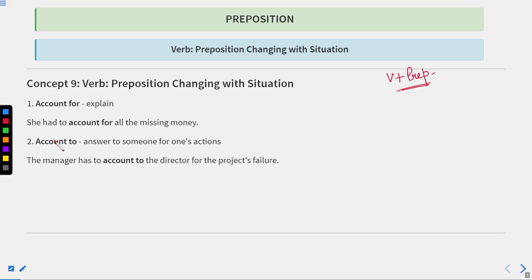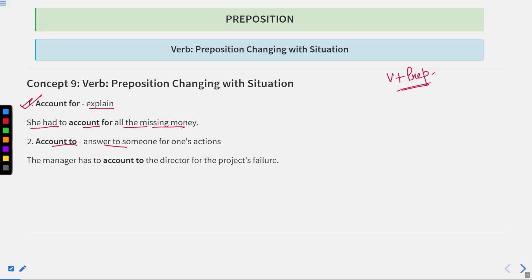Okay, so the first phrase is account for. Account for means to explain something. For example, she had to account for all the missing money. It means she had to explain for all the missing money. It means the money has been missed or the money has been lost. Now she had to account for it. It means she had to give the explanation for that.